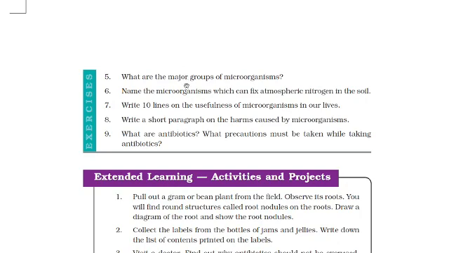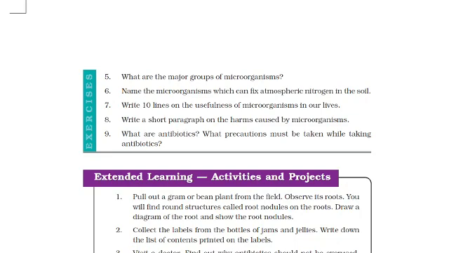Now fifth question. What are the major groups of microorganisms? The major groups of microorganisms are, from the question only, bacteria, fungi, protozoans, algae, and viruses. These all are in this chapter. So you can carry on with the chapter also. And I'm giving the answer. Listen carefully again. The major groups of microorganisms are bacteria, fungi, protozoans, then algae, and fifth one, viruses.